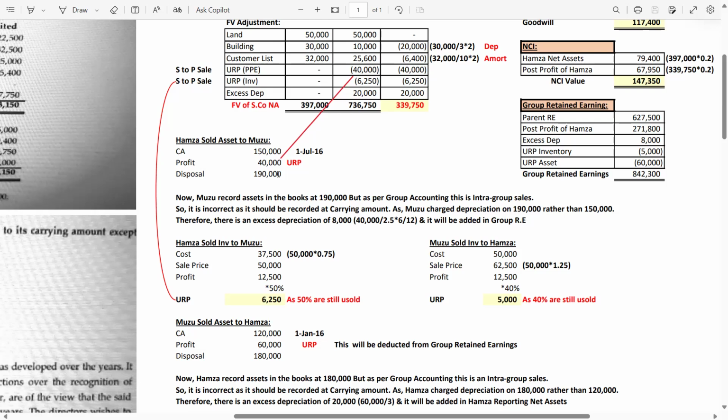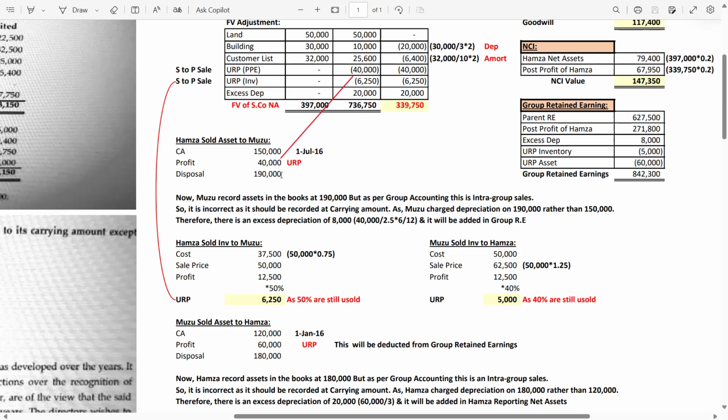Disposal proceeds are 190,000. Now M Limited, the parent company, records the asset in its books at 190,000. But as per group accounting, this is an intra-group sale, so it is incorrect. It should be recorded at carrying amount, meaning it should be recorded at 150, but the parent company recorded at 190. So of course there is an excess depreciation.